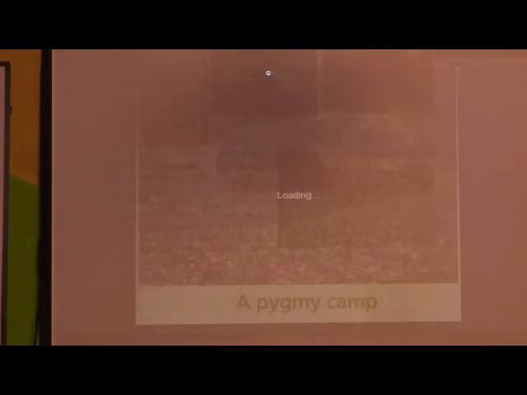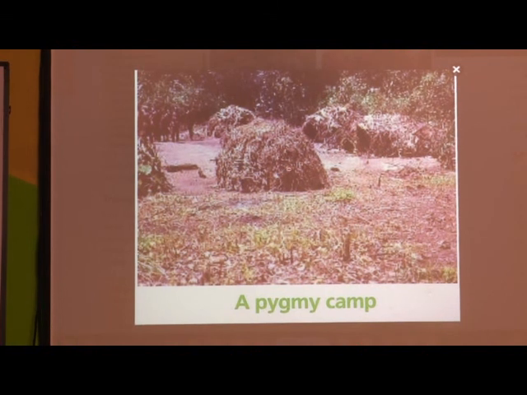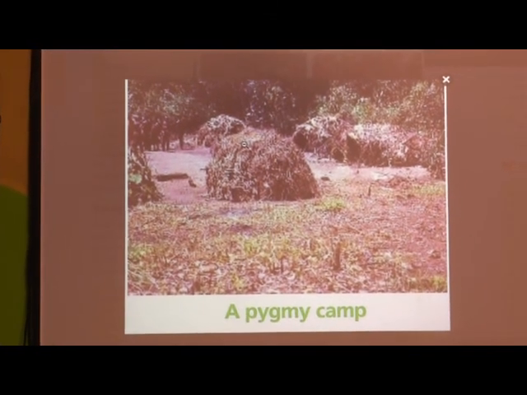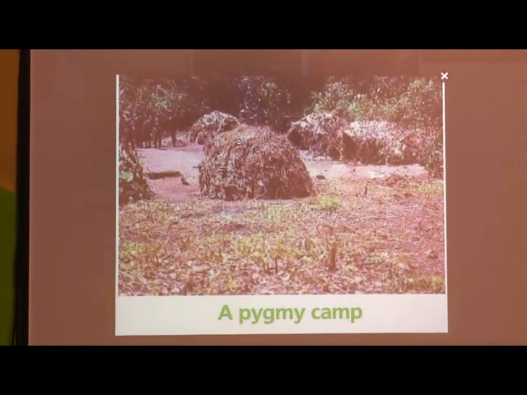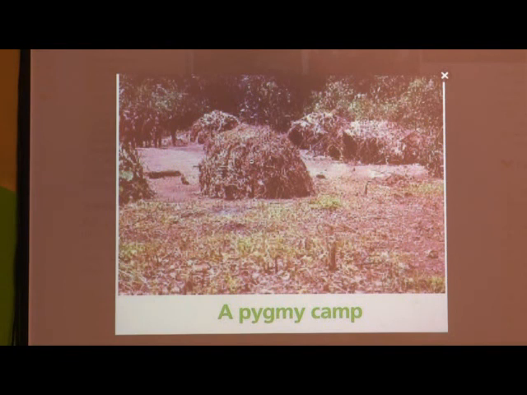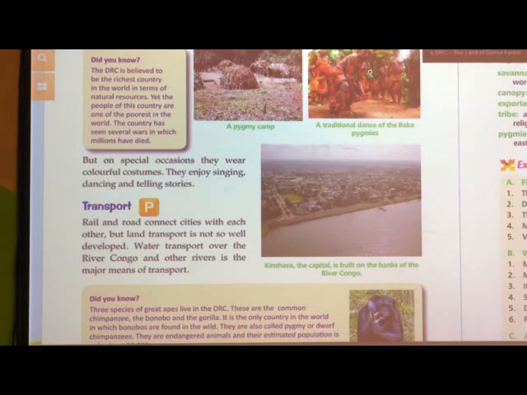You can see the camp here, the pygmies camp. See how small it is. Because of their height, they are not tall, they are very short. So, according to their height, they build their house. Can you see how all the dried grass and branches are used to build the house? These are the pygmies.